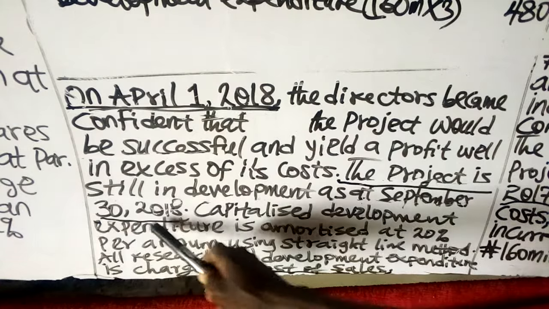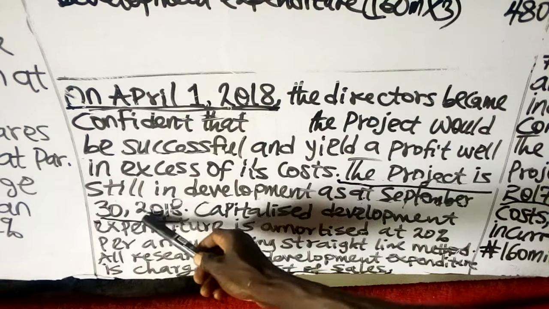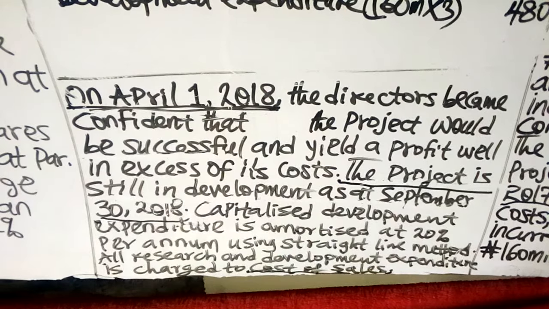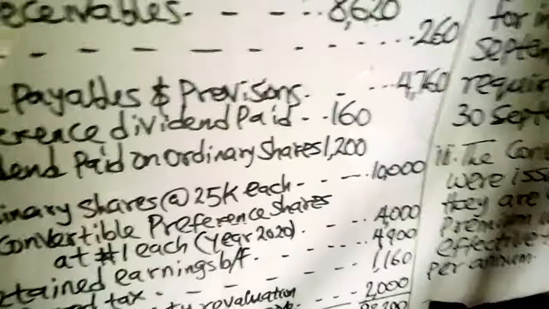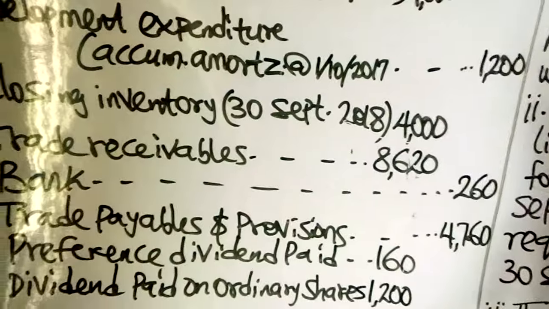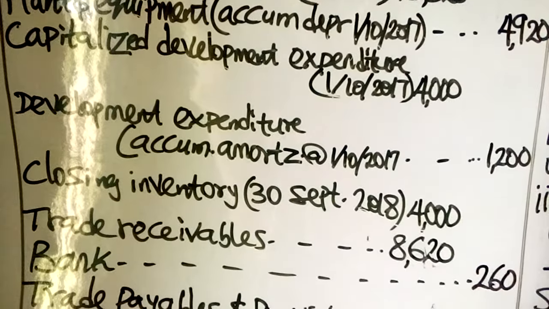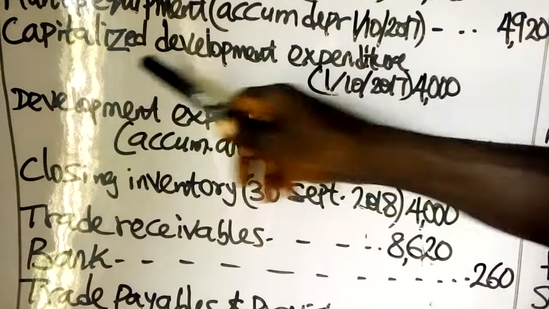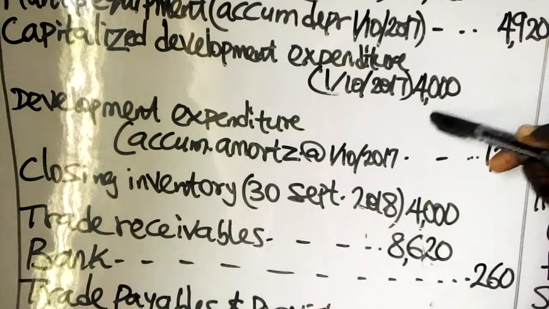As at September 30, the project has not been completed. You only amortize where the project has been completed. So the one that will be amortized now is the 4 billion which has been capitalized from the inception, the capitalized development expenditure given as 4 billion. This one will need to be amortized.